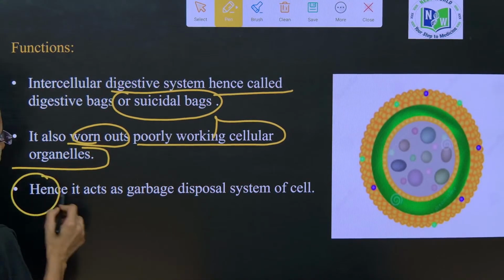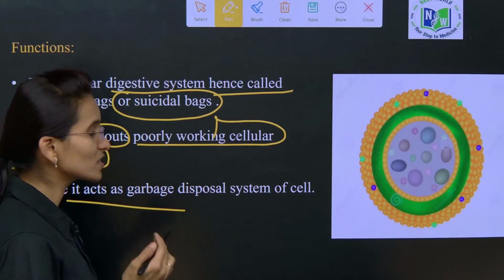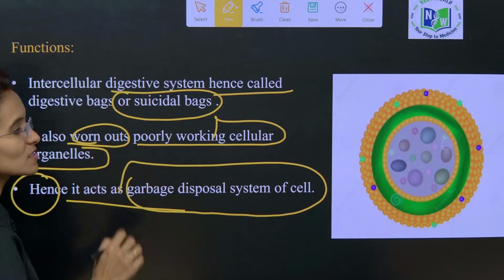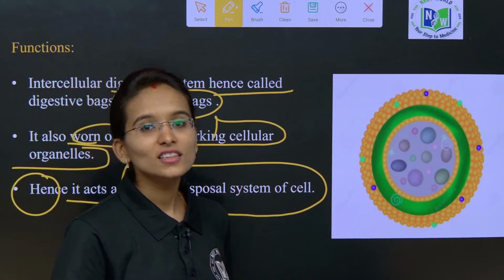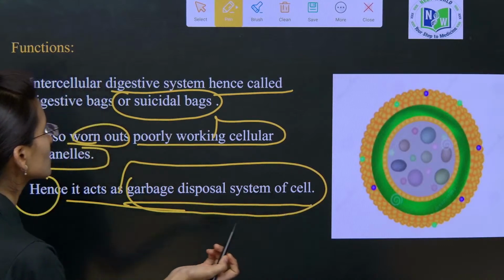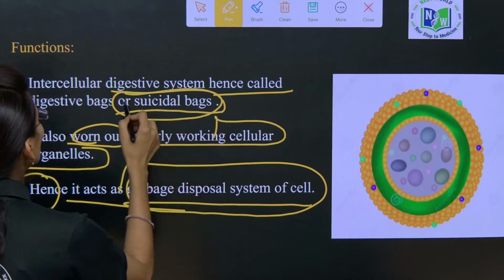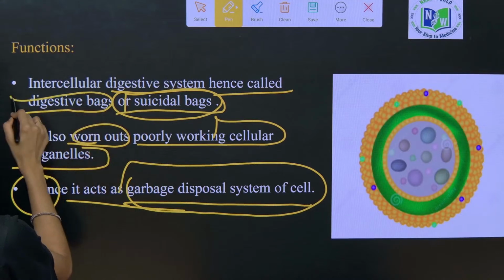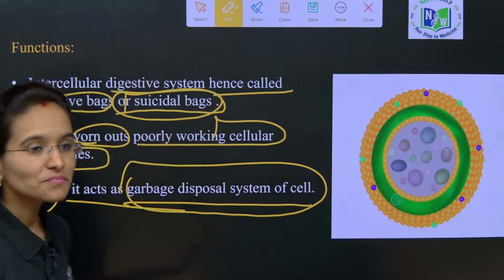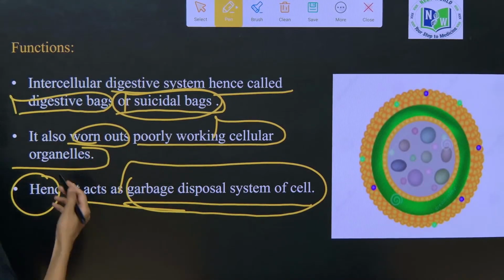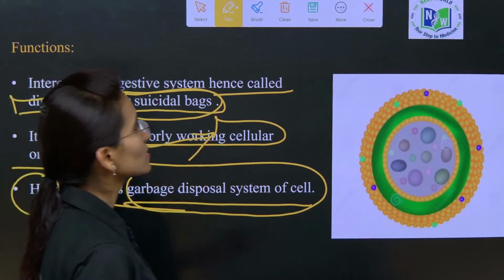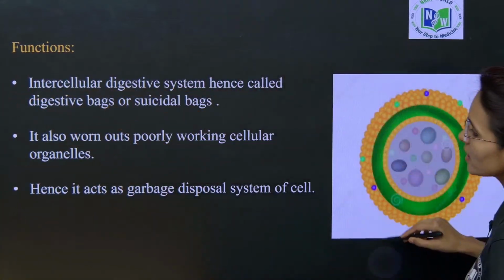Due to all these functions, it is sometimes also called the garbage disposal system of the cell. These are the functions of the lysosomes. We call it the garbage disposal system, the suicidal bags, and the digestive bags, because all these processes come under one statement: it wears out the poorly working cells, and it digests the cellular waste materials.